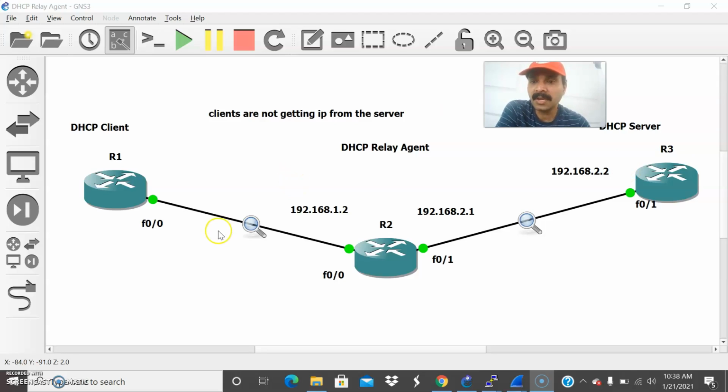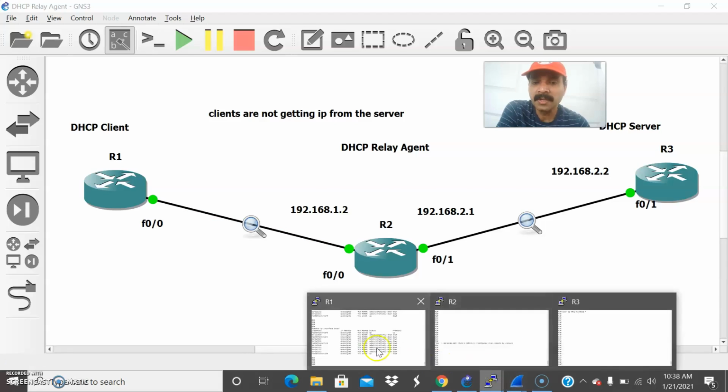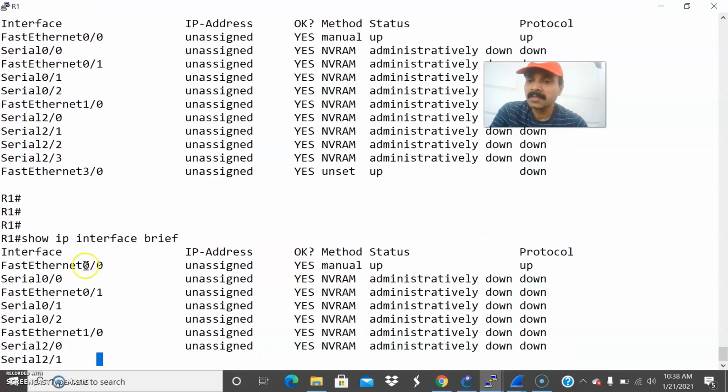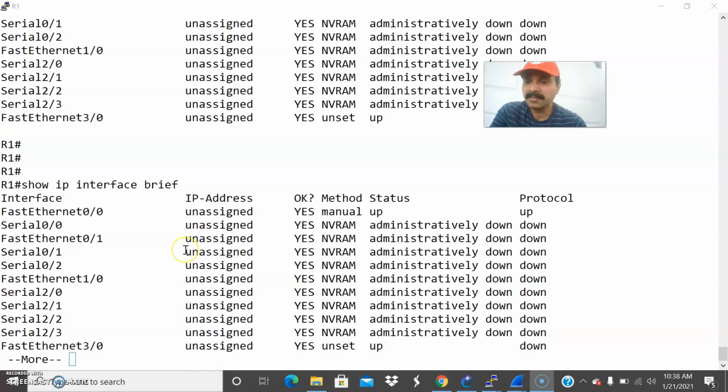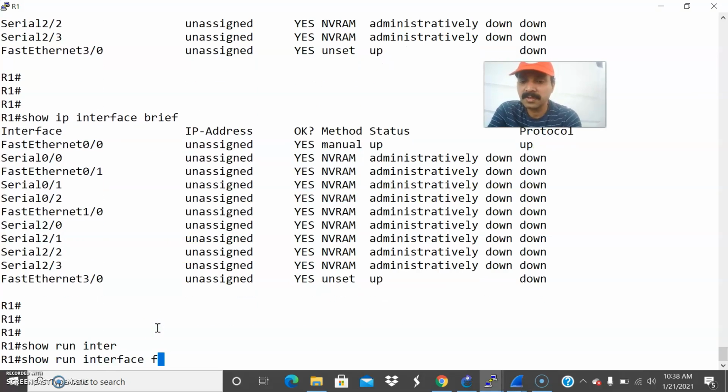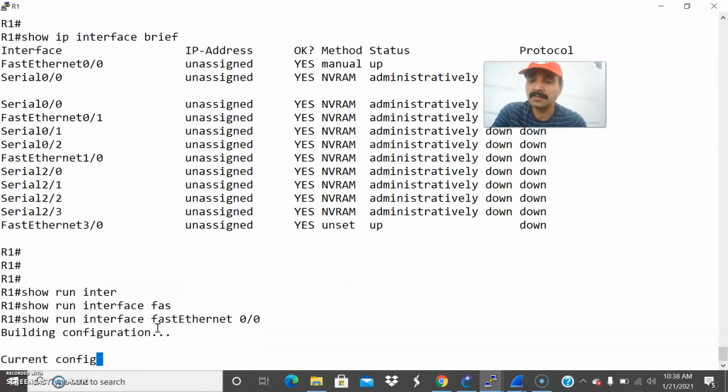So in this scenario, the client is not getting the IP address from the server. So we need to fix the issue. Go to R1 and let us check the interfaces. Show ip interface brief, right? The interface is up, FastEthernet is up. So let us directly go to FastEthernet and see. Show run interface FastEthernet 0/0.